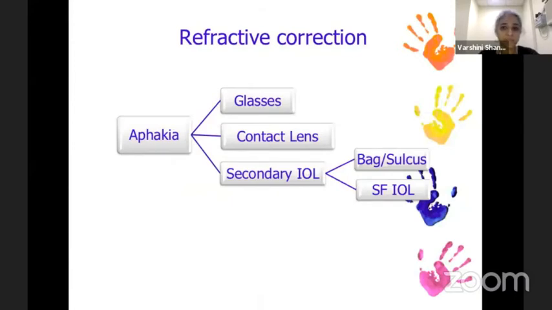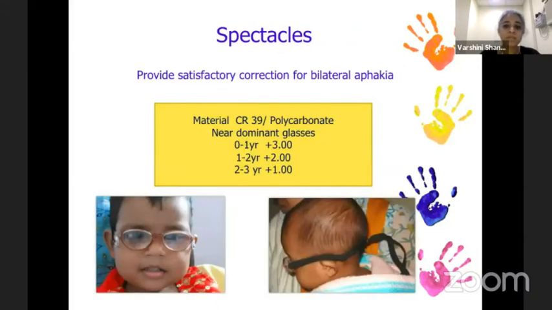Coming to refractive correction, which would obviously be the first step in rehabilitating these young children, this can be done with glasses, with contact lenses, and with secondary intraocular lenses. Glasses are obviously the first preference in younger children, and provide satisfactory correction for bilateral aphakia. The material we prefer is CR39 or polycarbonate.